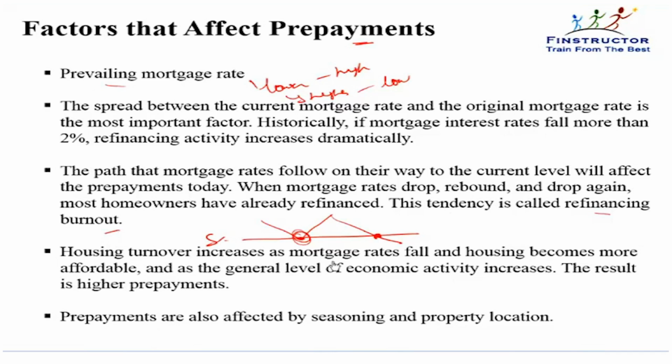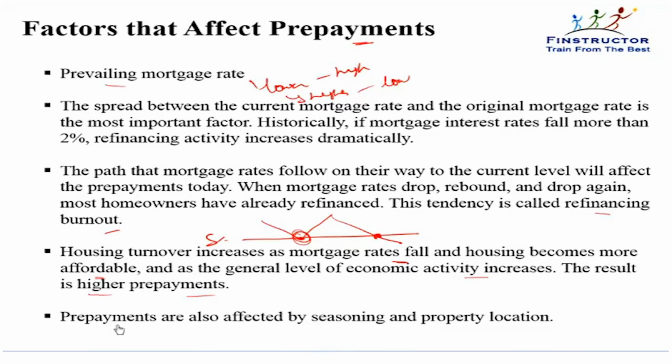Housing turnover increases as mortgage rates fall and housing becomes more affordable, and the general level of economic activity increases. This normally also results in higher prepayments. So generally, when the economy is in good condition, we've seen that prepayments increase. People have more money to prepay, basically.